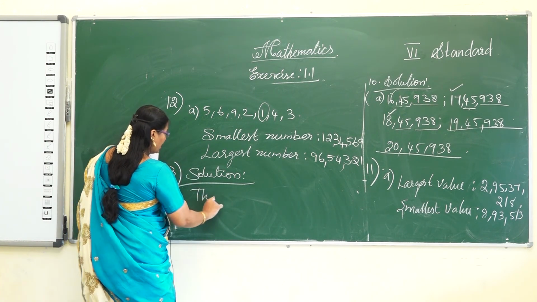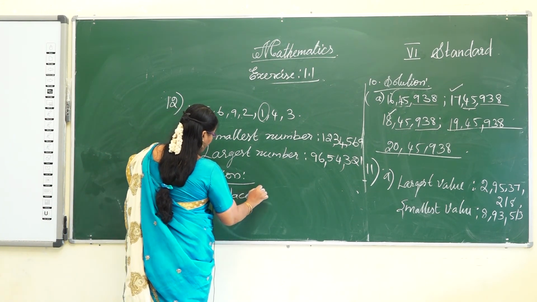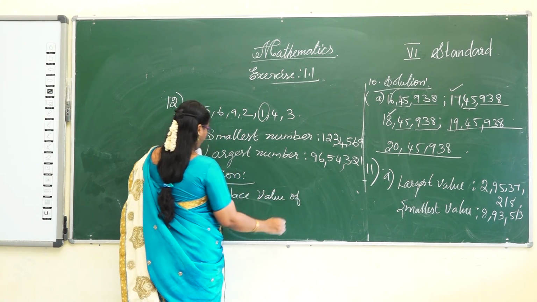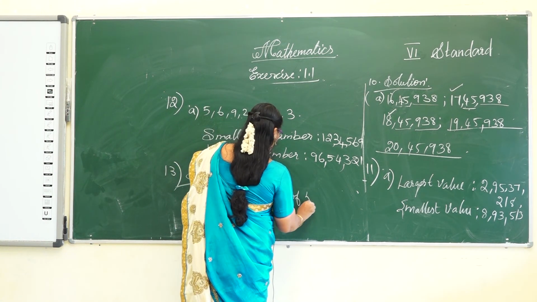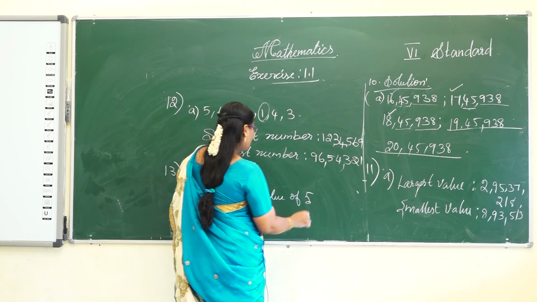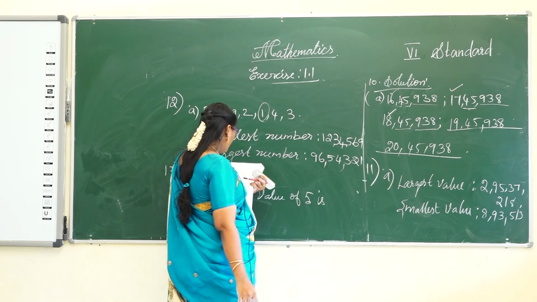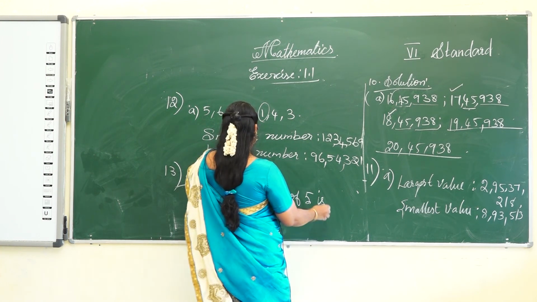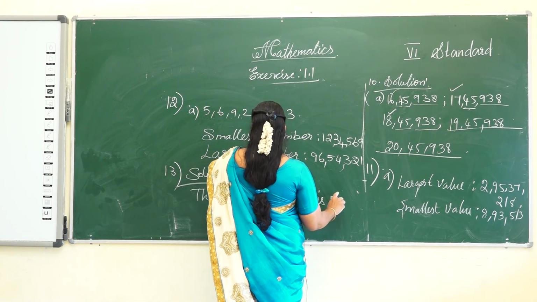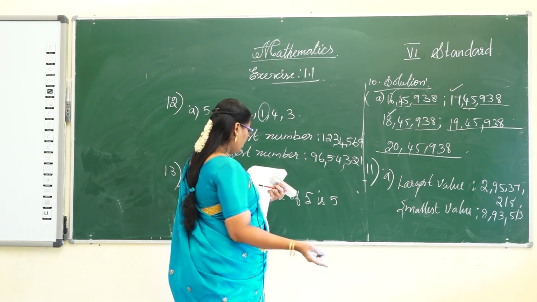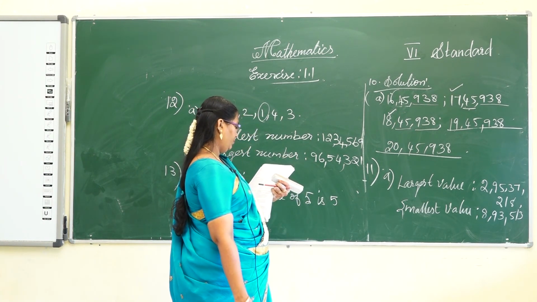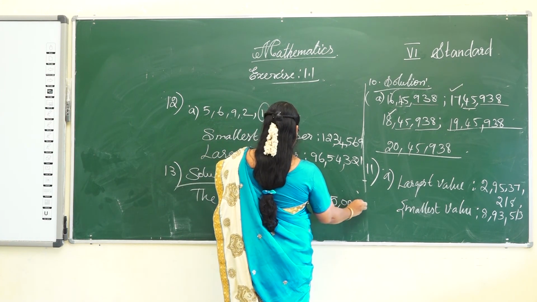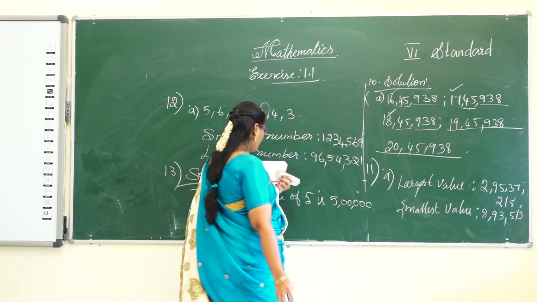The place value of 5 is 5 lakh. Lakhs has how many zeros? 5 zeros.